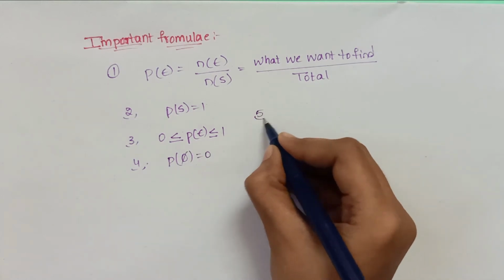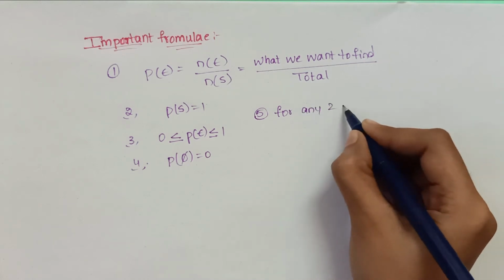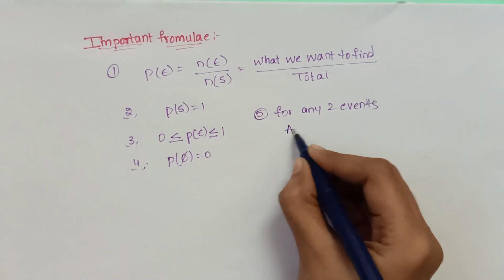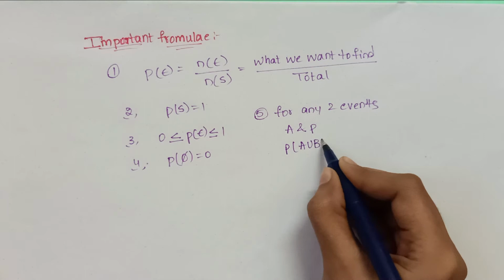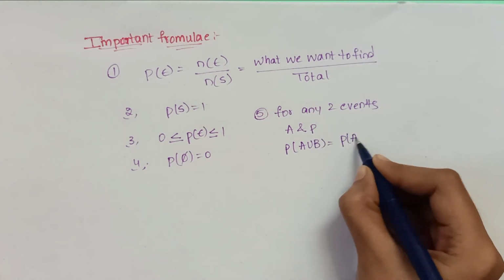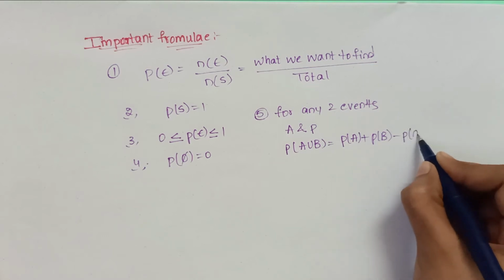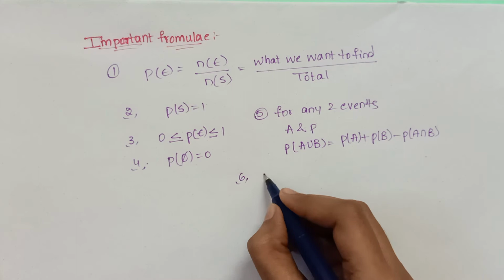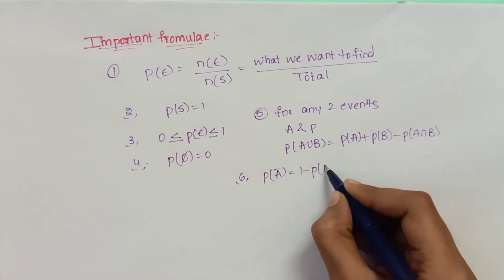The fifth formula is for any two events A and B, P of A union B is equal to P of A plus P of B minus P of A intersection B. The sixth formula, P of A bar is equal to 1 minus P of A.